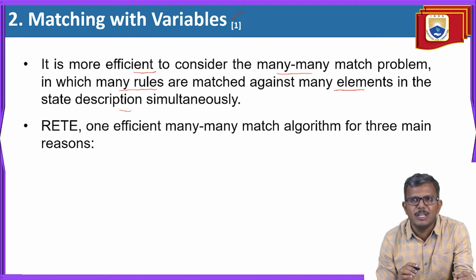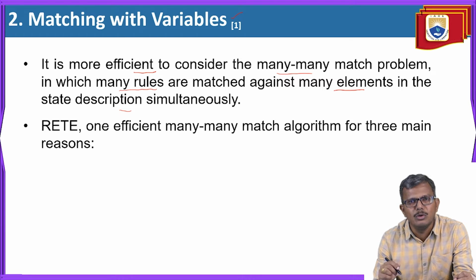We are not just mapping one variable with one element of the description, but we are taking multiple variables in the rule and matching them with the elements given in the description of the current state, or initial state. Whenever such matching occurs, that rule is applicable to that state. To make this many to many mapping, we take the help of an algorithm called the many to many match algorithm, RETE. This algorithm is very efficient in doing these kinds of mappings.